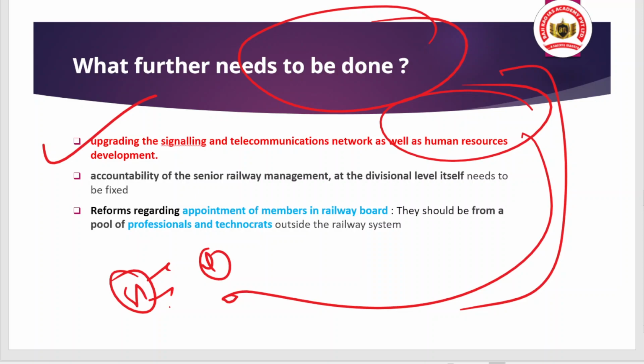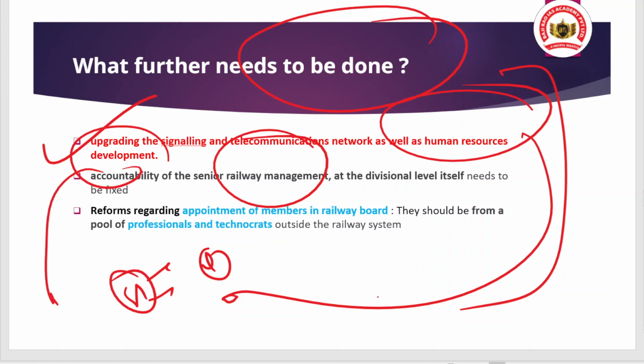And when we talk about another suggestion, the accountability of the senior railway management at the divisional level itself needs to be fixed, because these incidents showcase that there can be human error, like signal jump. So these incidents can be due to human error, and to deal with human error, there is a need to fix the accountability as well.